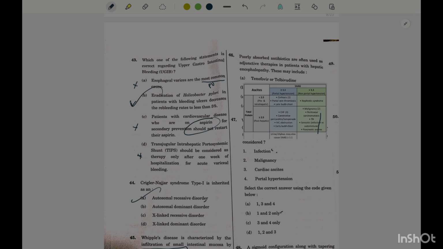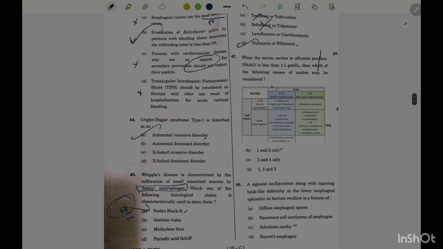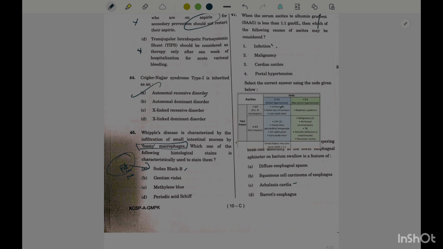Poorly absorbed antibiotics are often used as adjunctive therapy in patients with hepatic encephalopathy. Tenofovir is an antiviral, sofosbuvir is an antiviral. These two are antibiotics. The most commonly used antibiotics in hepatic encephalopathy are rifaximin and neomycin. SAAG less than 1.1 indicates infection and malignancy. Cardiac ascites and portal hypertension have SAAG more than 1.1.